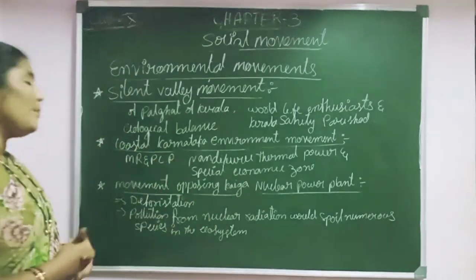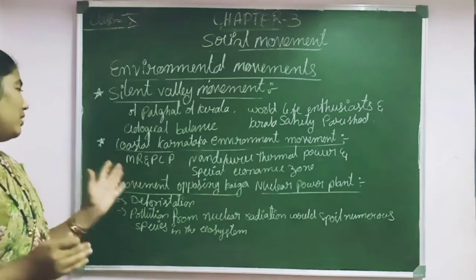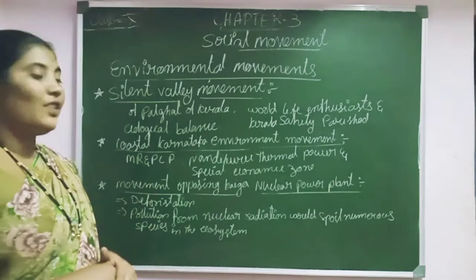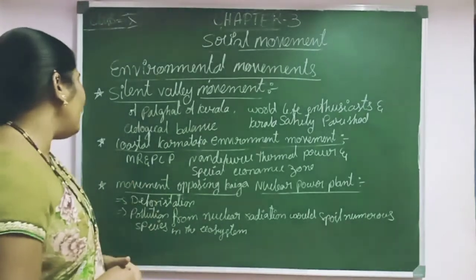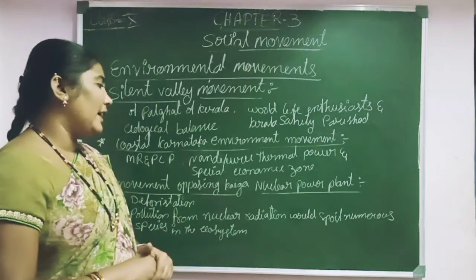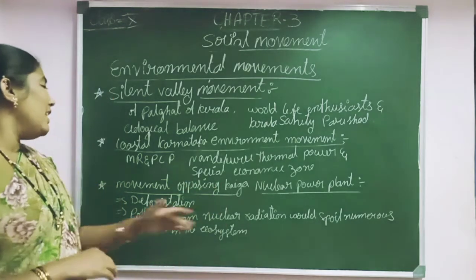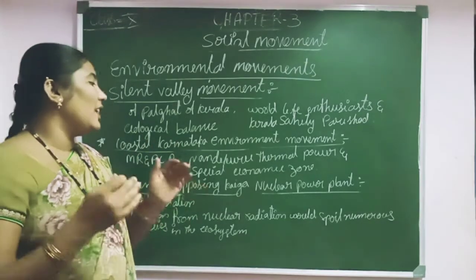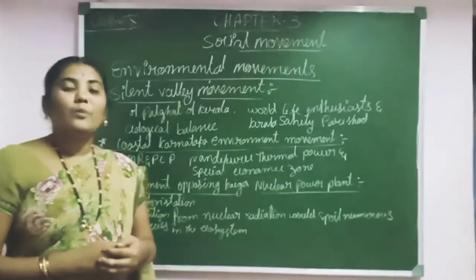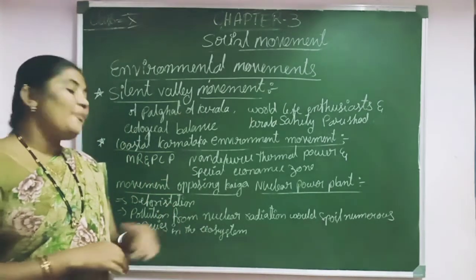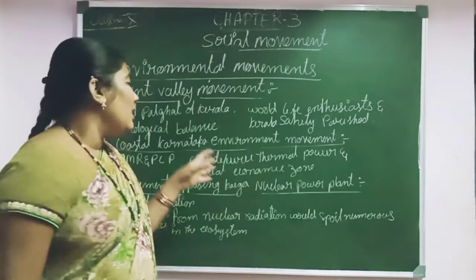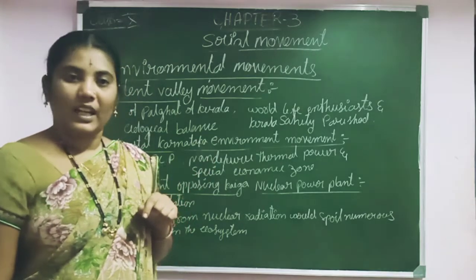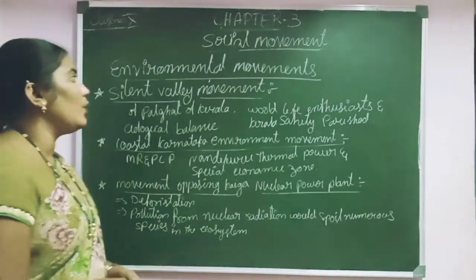The main intention here is that large deforestation would take place when it starts in Karwar. Afterwards, the pollution from the nuclear radiation would spoil the numerous species in the ecosystem. In the sense that, with this nuclear power plant, more radiation would spoil numerous species in the ecological system. For that purpose, Shivaram Karanth started an agitation against Kaiga in our Karnataka. So this is all about the environmental movement.